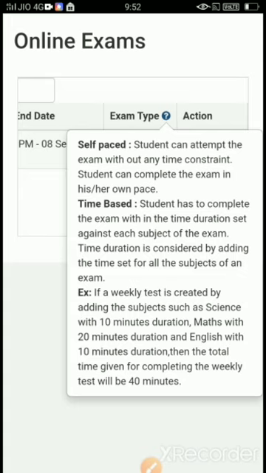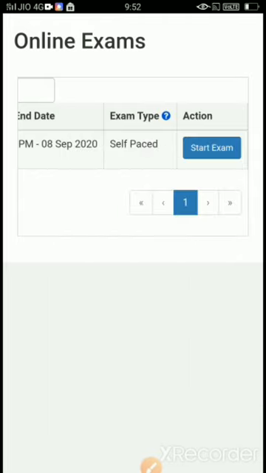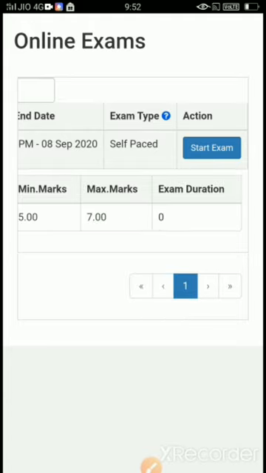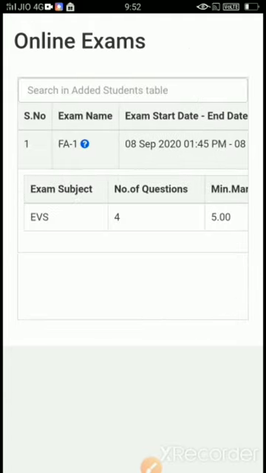Second exam is time based, wherein students will be given time limit to write their exam. Within 5 minutes, within 10 minutes, within 15 minutes, you need to complete your exam. Otherwise, your exam will get expired. So these are two types of exams, self-paced and time-based. Let us check exam details. Click on self-paced, you will get the exam details.